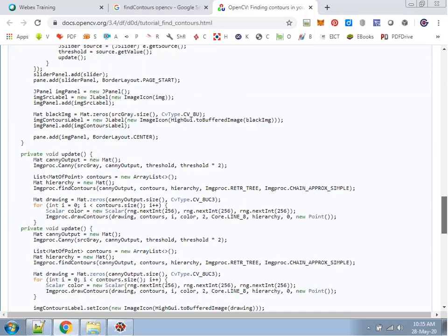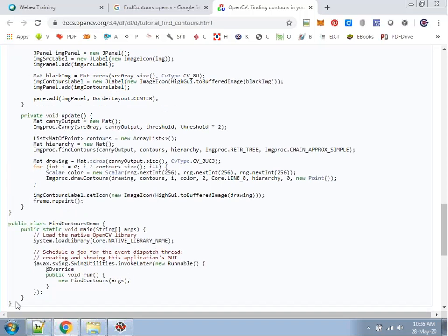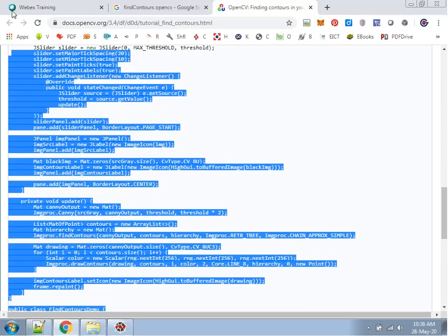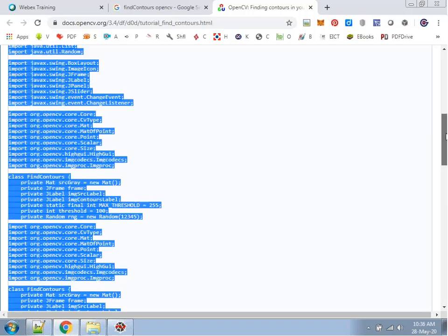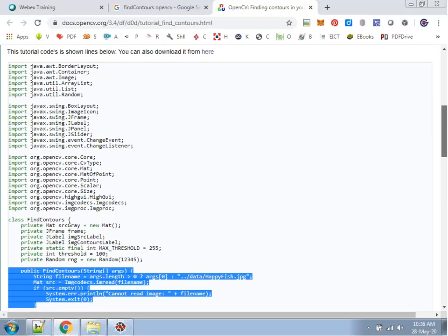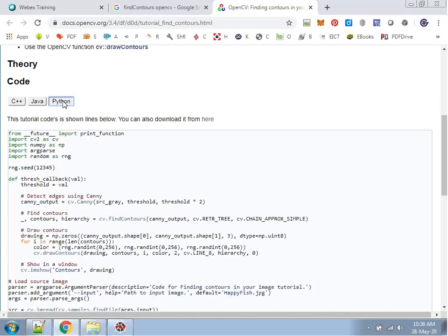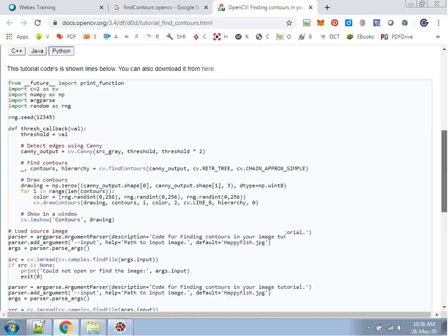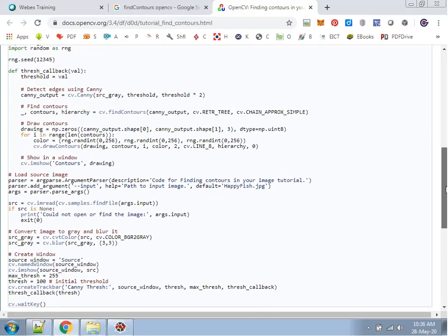So you can see this complete documentation source code is available, and we can simply copy this code and paste it in NetBeans or Eclipse or whatever platform you are using, and you can directly work with it. In Python, Python coding, you can see its complete implementation.